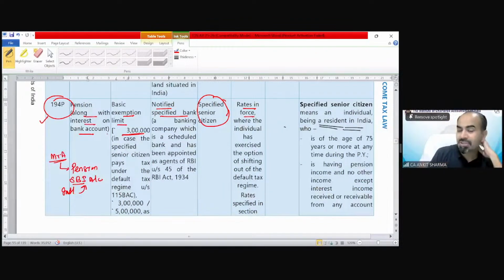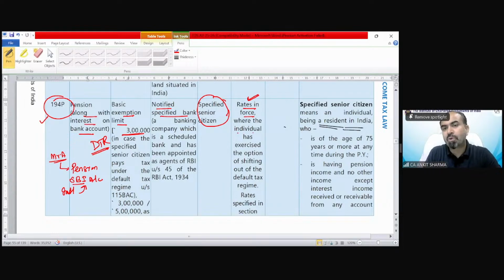Pension is part of your salary income kind of. So suppose somebody is receiving, under the default tax regime, 8 lakh rupees pension. So how is TDS going to be calculated? Up to 8 lakh rupees, whatever is the tax amount as per the slab rate of the default tax regime, that is going to be your TDS value.